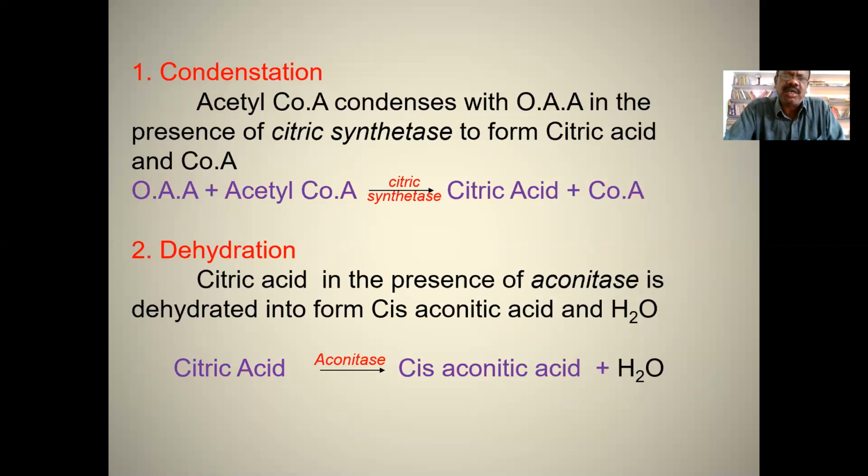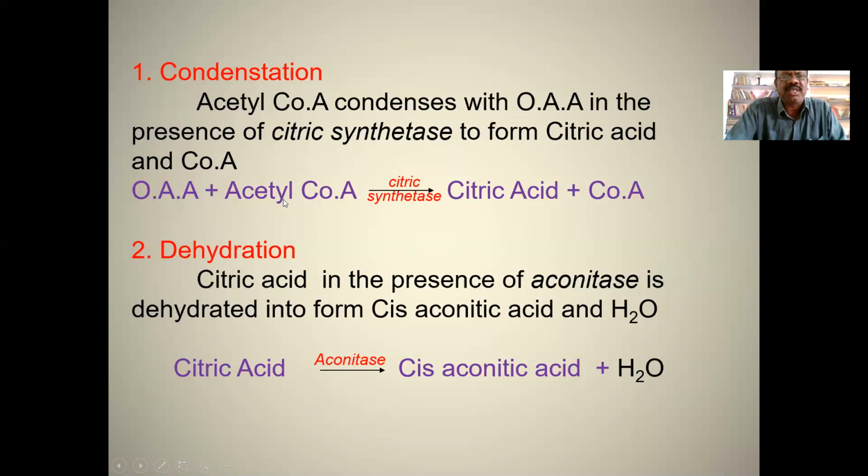Then lastly, acylation takes place. So finally, it forms acetyl coenzyme A, a two-carbon compound. So pyruvic acid becomes acetyl coenzyme A through many reactions.